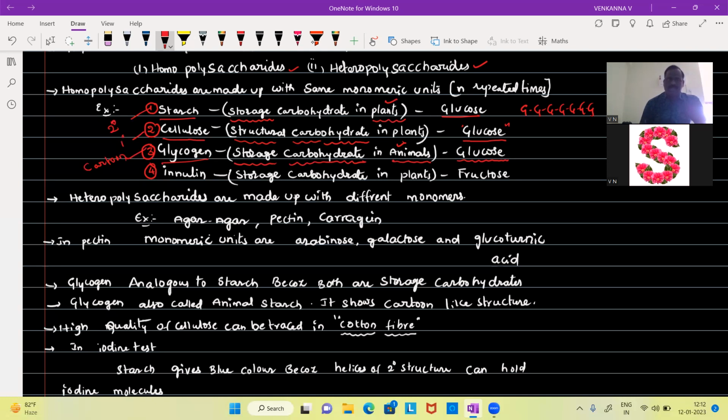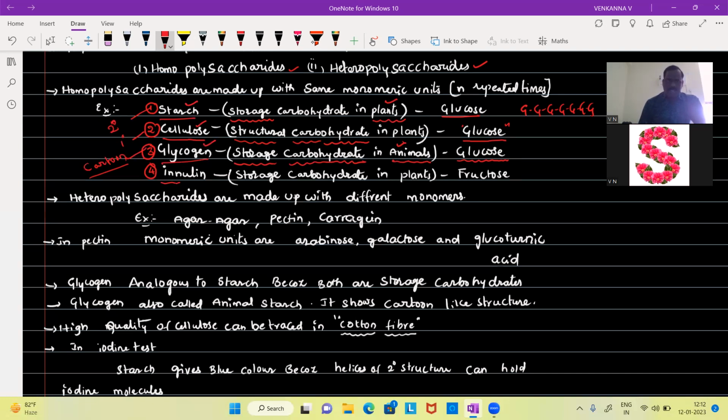So who shows a helical structure? Starch. Who shows a long linear chain-like structure without helices? Cellulose. And who has a branched structure? Glycogen. Starch and cellulose are unbranched homopolysaccharides, but glycogen is a branched homopolysaccharide. It shows a cartoon-like structure.